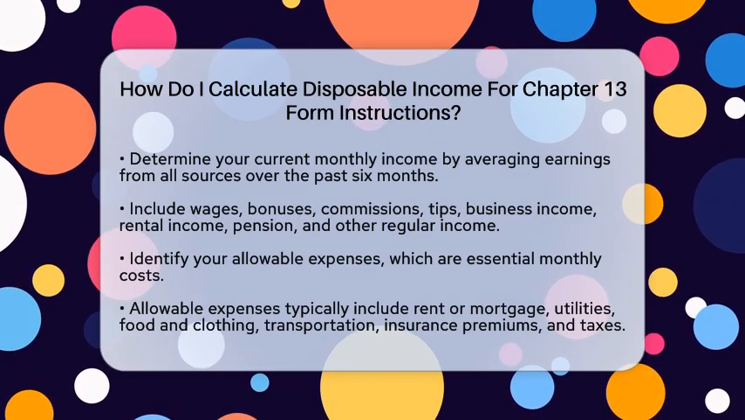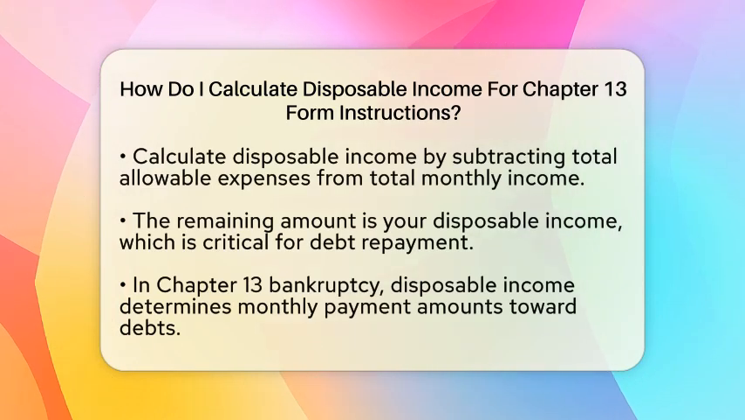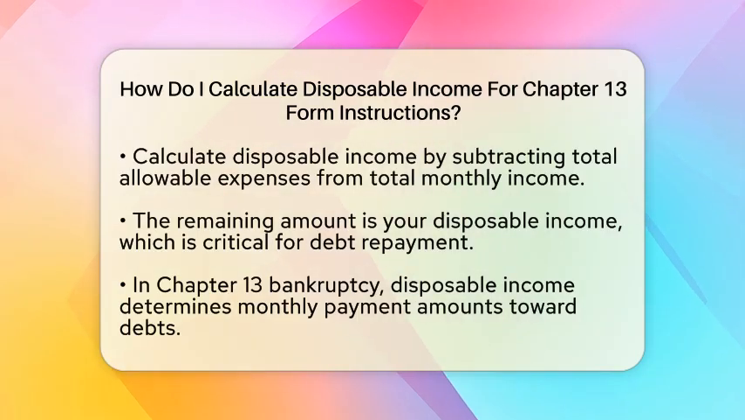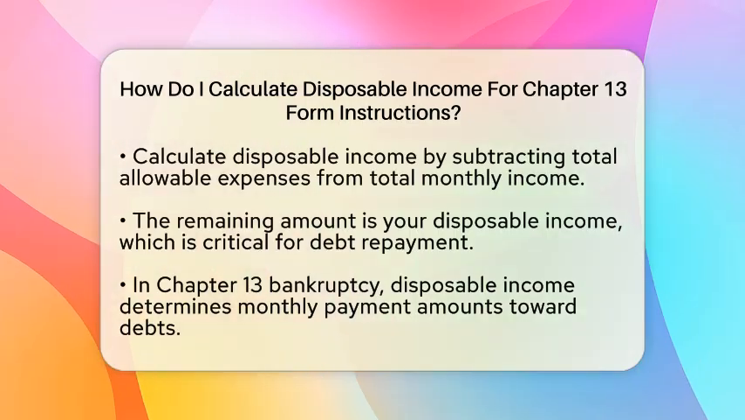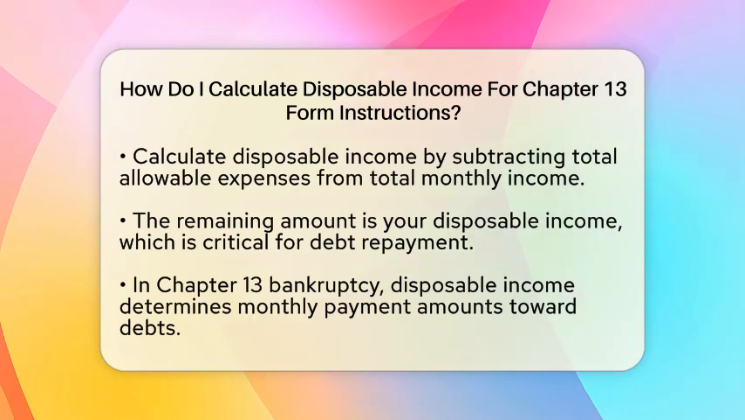Next, it is time to identify your allowable expenses. These are the essential costs you incur each month. They typically include your rent or mortgage payments, utilities like electricity and water, food and clothing allowances based on Internal Revenue Service standards, transportation costs such as car loans and insurance premiums, taxes, and any other necessary expenses you have.